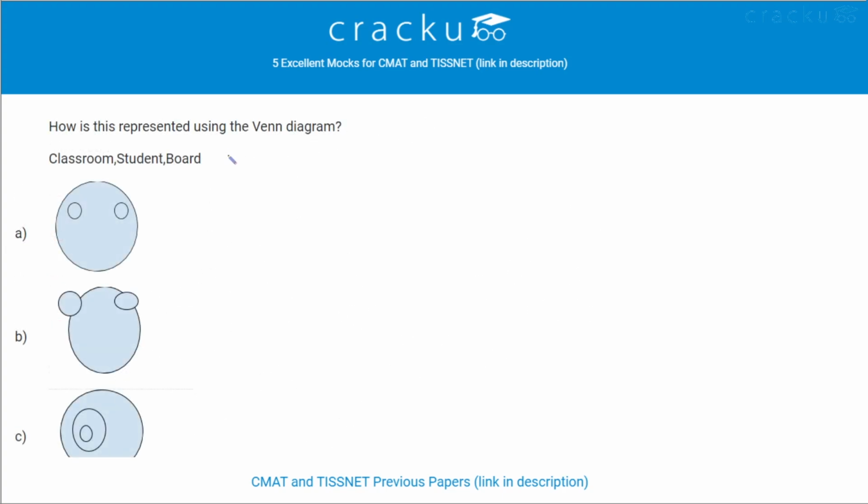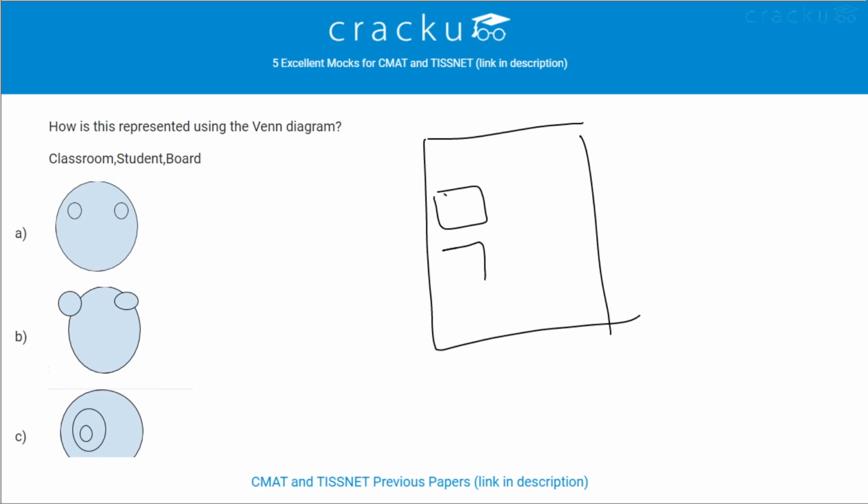How is this represented using the Venn diagram? Classroom, student and board. In a classroom, we have students and a board. These two are present inside the same domain, but they are not related to each other. So the answer can be option A. That is, inside the domain of classroom, student and board are present. Moving on to the next question.